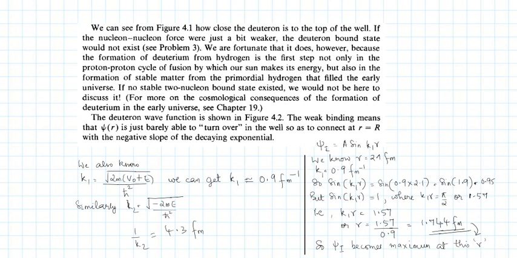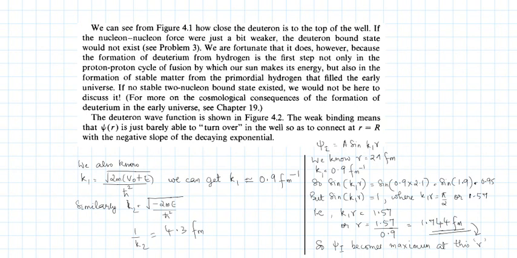Now, we know that the maximum value possible for sine theta is 1. And here it is sine k1r. So sine k1r is 1 when k1r is pi by 2, or 1.57. So when your r is 1.744 femtometer, the maximum value for the wave function occurs, right? The sine function becomes a maximum when r is 1.744 femtometer.